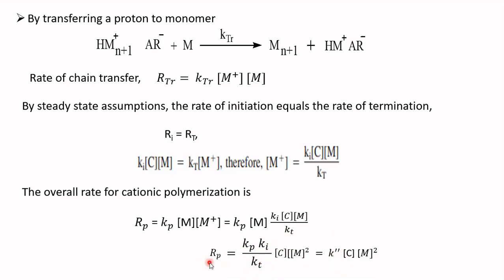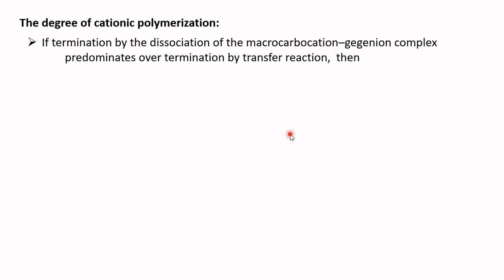That means the rate of propagation is directly proportional to the concentration of the catalyst and then it is directly proportional to the concentration of the monomer to the power 2. That means the rate of propagation is first order with respect to the concentration of catalyst and second order with respect to the concentration of a monomer. The degree of cationic polymerization may be expressed in two different ways as the termination involves two different schemes.